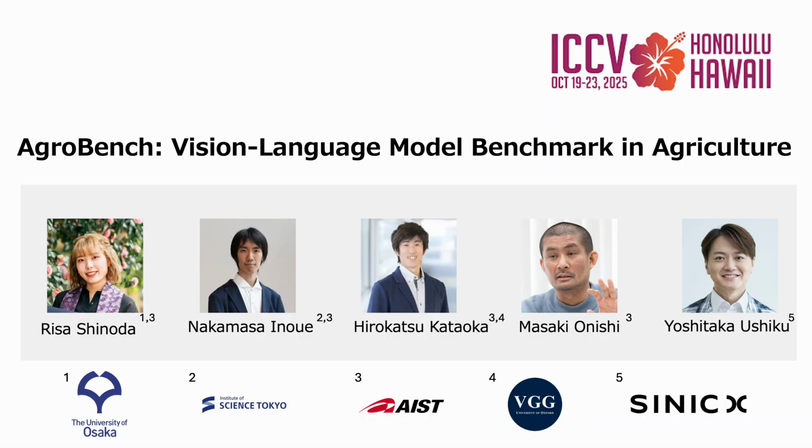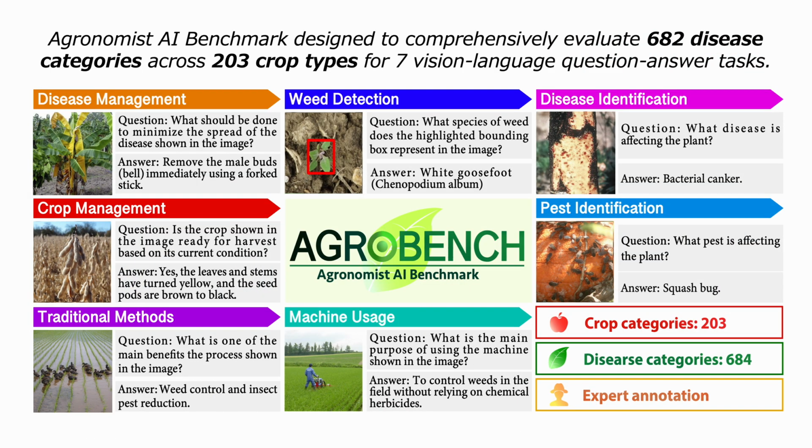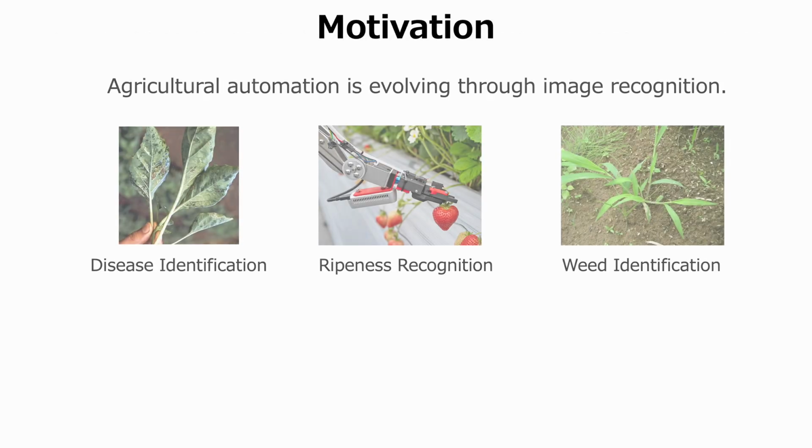We introduce AgroBench, a vision language model benchmark in agriculture, accepted at ICCV 2025. AgroBench is designed for the evaluation of vision language models on 7 agricultural tasks. Agricultural automation is evolving through image recognition.